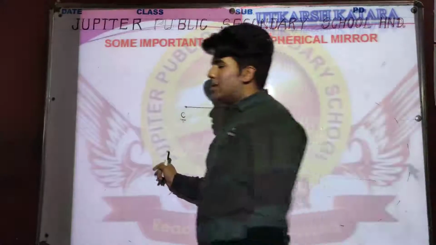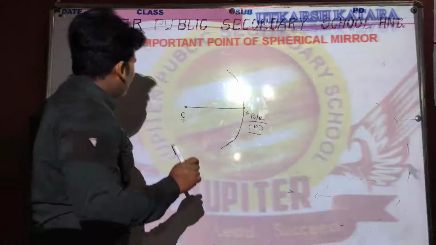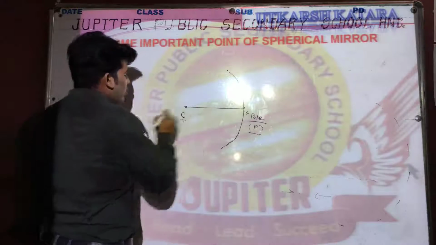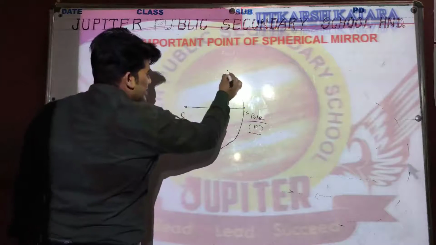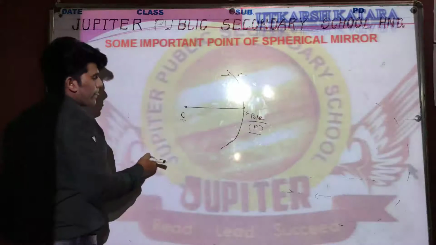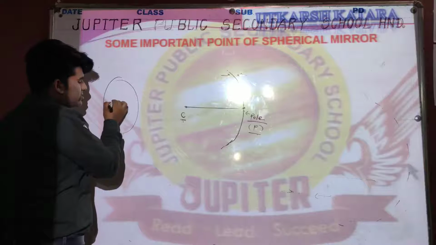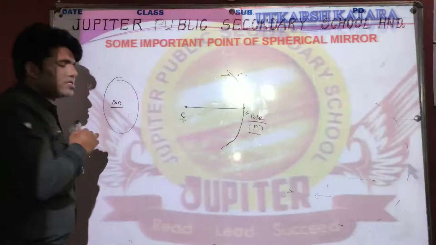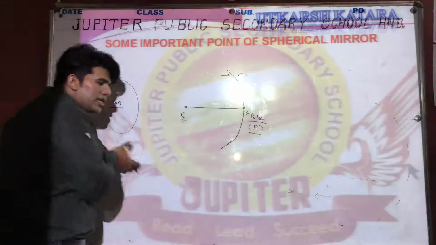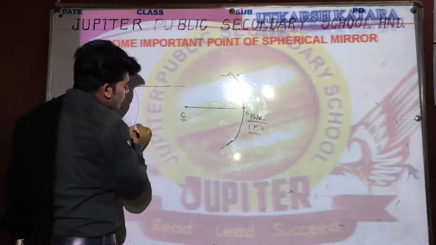This point I am discussing will be very important, so let's check out what the point is. We all know that the left side is the reflecting surface and the right side is opaque. Definitely, if any object, let's suppose we put here the sun, the biggest source of energy, the sun will release light rays.